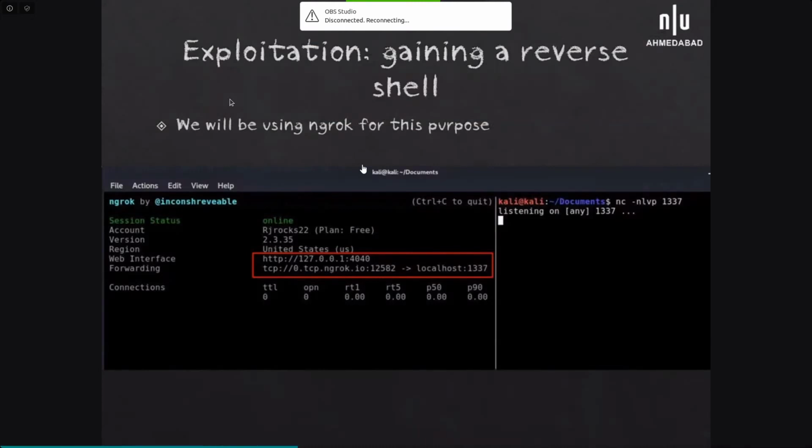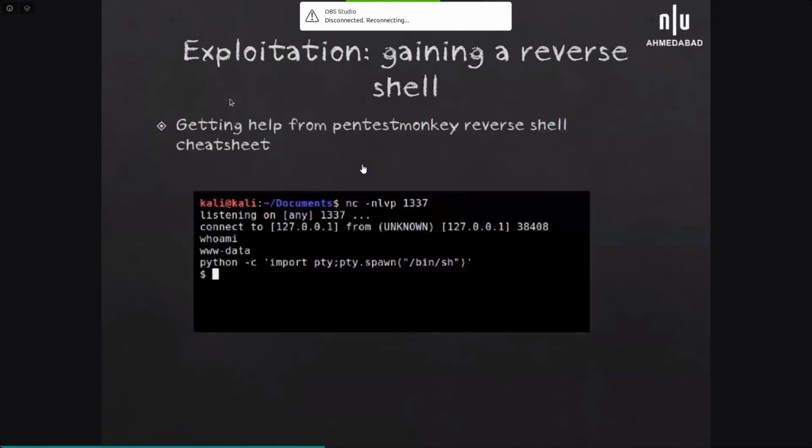Exploitation. We will be using ngrok for this purpose. Obviously, if you want to take a shell via the internet, then if you have a VPS, it's very good. If you don't, you can use a tool such as ngrok. With ngrok you can port forward, or expose your localhost over the internet. Gaining the reverse shell: once you have the command injection, you can go for a reverse shell using the Pentest Monkey reverse shell cheat sheet.